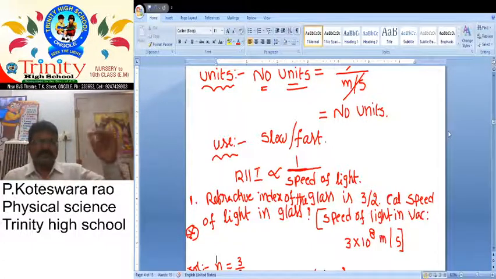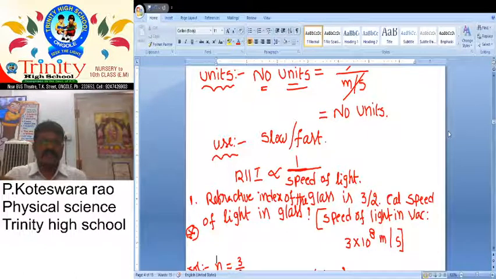For example, for diamond, the refractive index is more, 2.42. What about the speed of light? Less. We already discussed one problem. The refractive index of glass is 3/2. Calculate the speed of light in glass. The speed of light in vacuum is 3 into 10 power 8 meter by second.